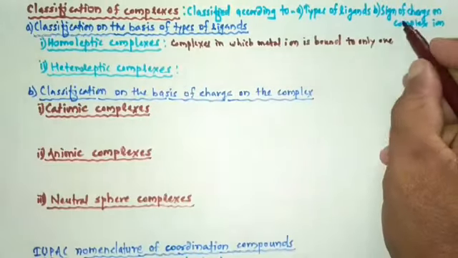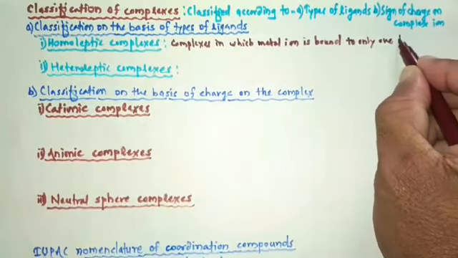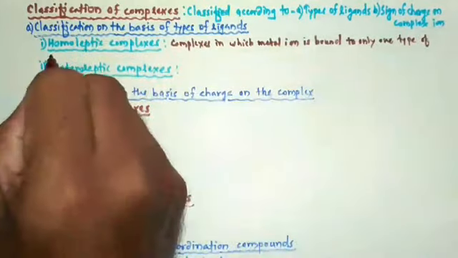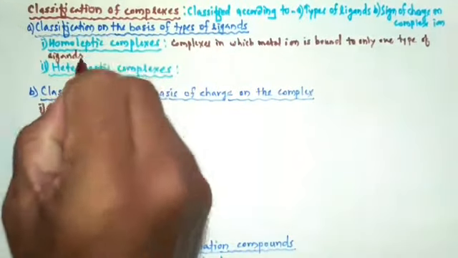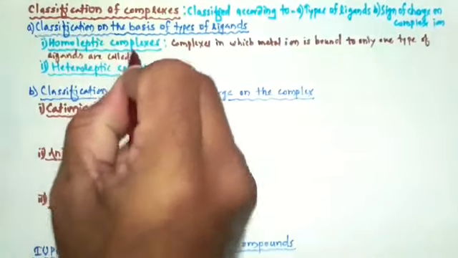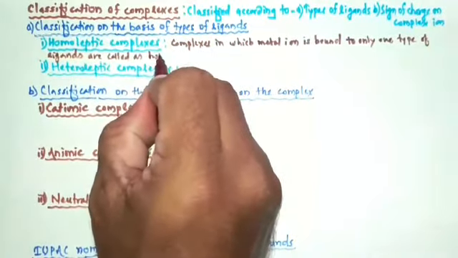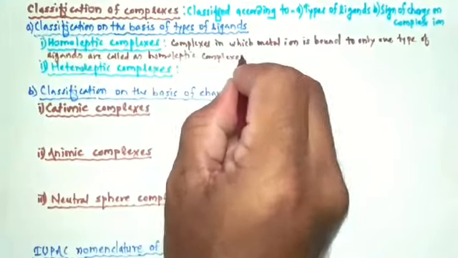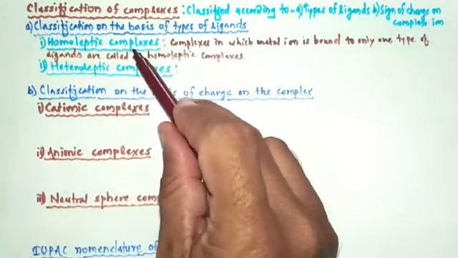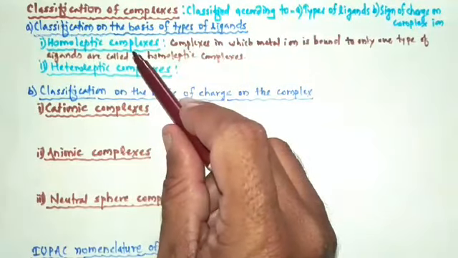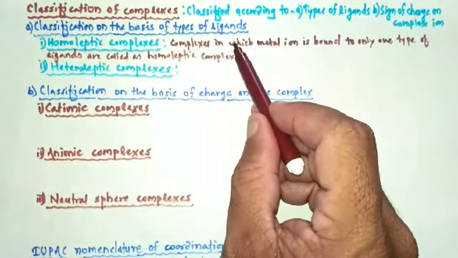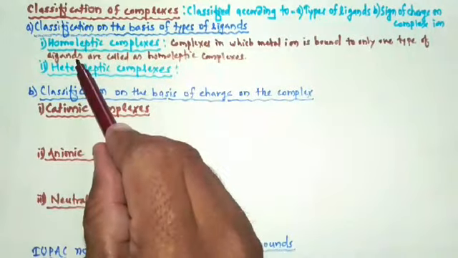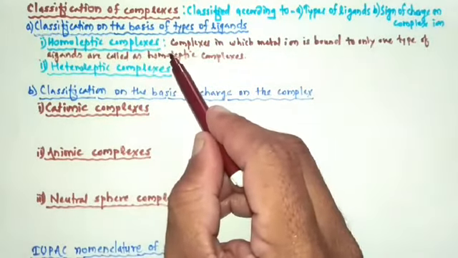Listen once again. Homoleptic complexes are the complexes in which metal ion is bound to only one type of ligand, and then they are called as homoleptic complexes.